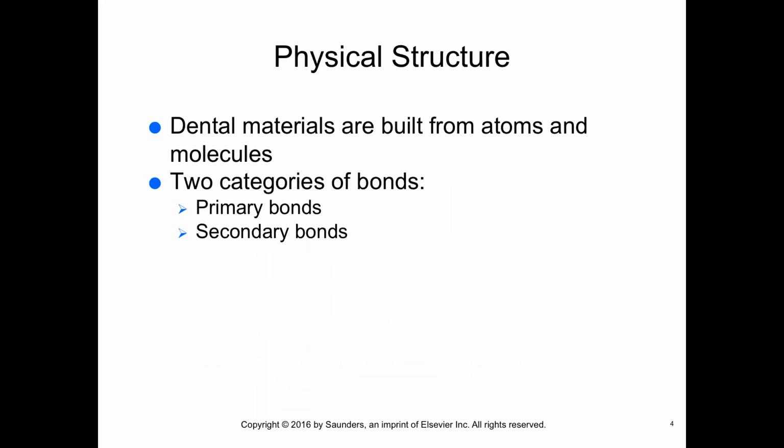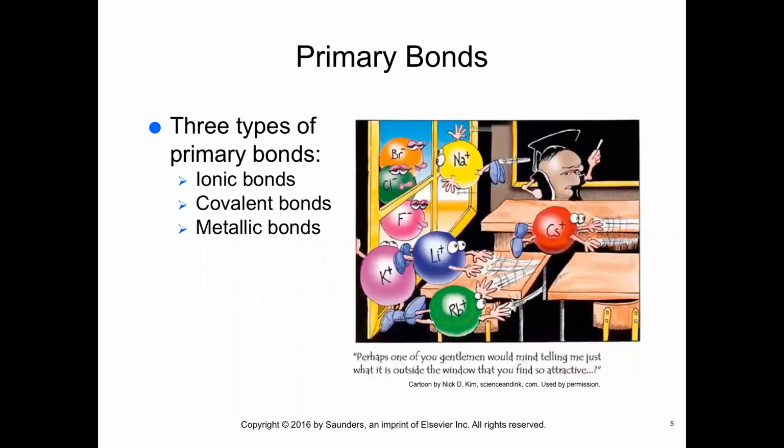Molecules are formed when two atoms are brought together, but how they bond depends on their microstructure. Two categories of bonds are formed between two atoms. Primary bonds are strong bonds and secondary bonds are weaker bonds. Primary bonds are the strongest because they involve the exchange of electrons.